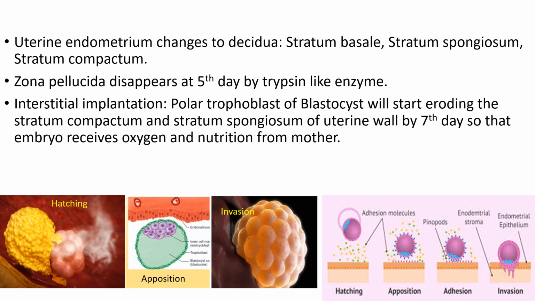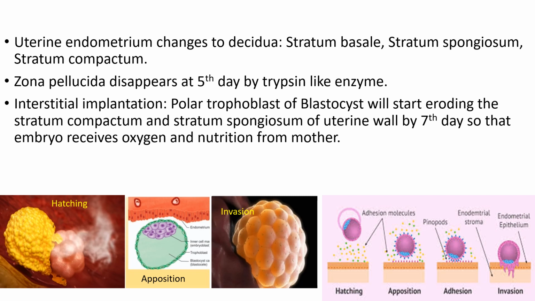This trophoblast has proteolytic activity and will help the blastocyst, or developing embryo, to get embedded within the uterine endometrium. The trophoblast facing towards the endometrium is known as polar trophoblast, and it will start eroding first the stratum compactum, then it will get embedded within the stratum spongiosum.